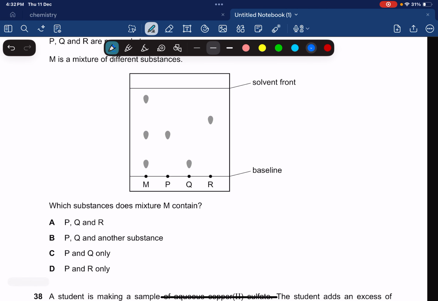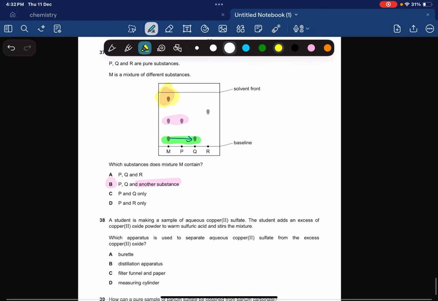Okay, we just figured out M contains P. And why does M contain P? Because same line. Why does M contain Q and P? Because same line. So P and Q only. So it's going to be P, Q and another substance. Not only another substance, it is also present at the top, this other substance which is unknown. So P, Q and another substance.